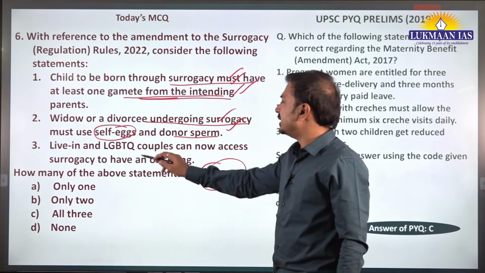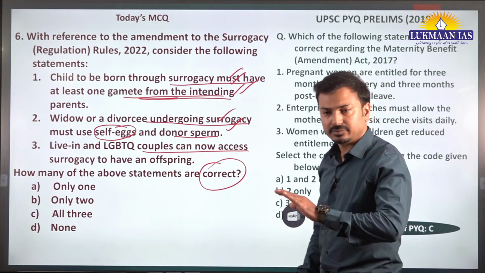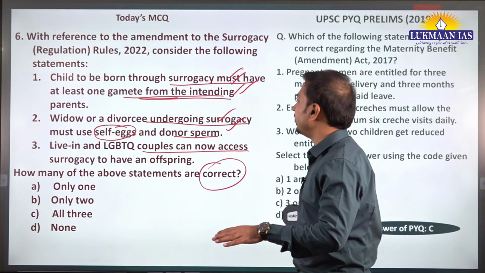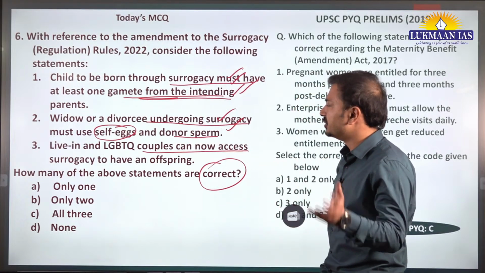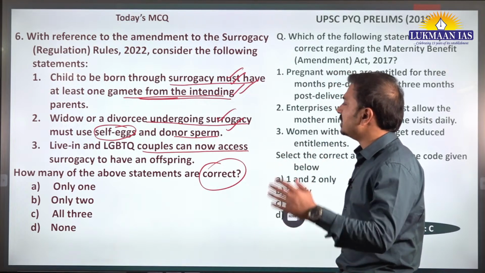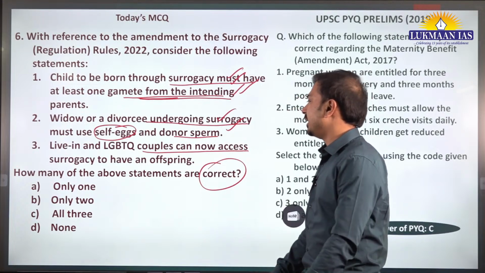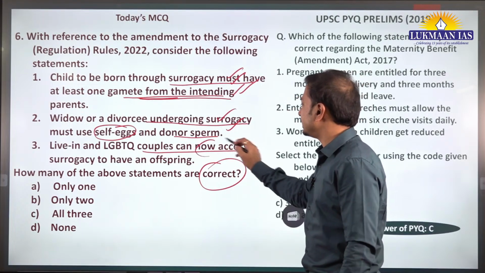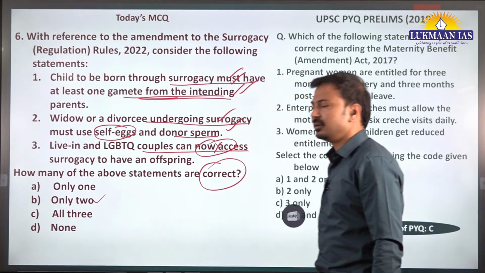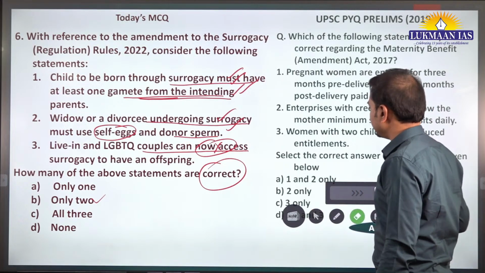Now, live-in and LGBT couples can now access surrogacy to have an offspring. No such provision is there in these rules. Live-in simply means that couples are living together without marriage. LGBTQ couples are also not allowed to have a child through surrogacy. So this one is incorrect. The first two statements are correct. So what should be the answer? B is the correct answer here.